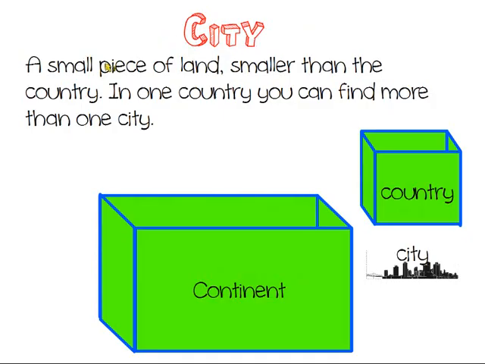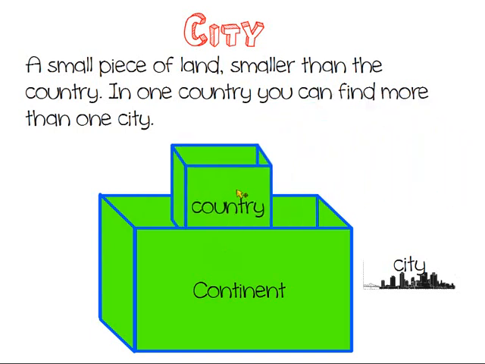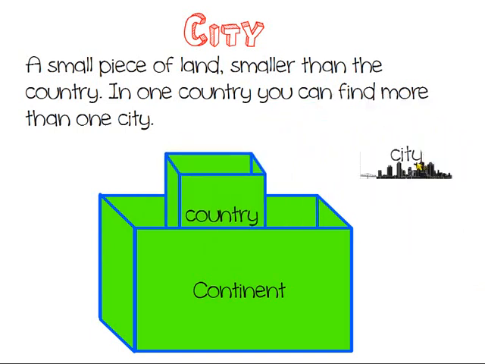Then we have the city. The city is not as big. It's a small piece of land, smaller than the country, and also smaller than the continent, of course. Remember, this box is a continent, so inside the continent we can find countries, and the cities are inside the country. One country can have different cities, many cities, or not so many cities. It depends on the country, but in general there are lots of cities.